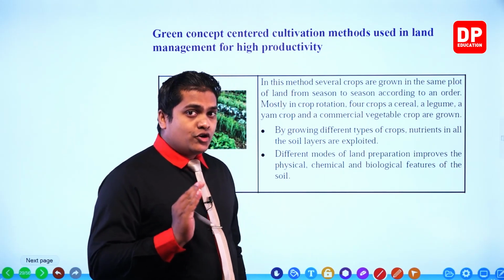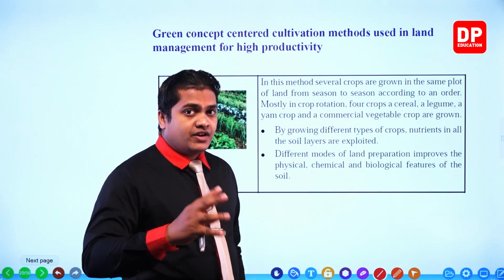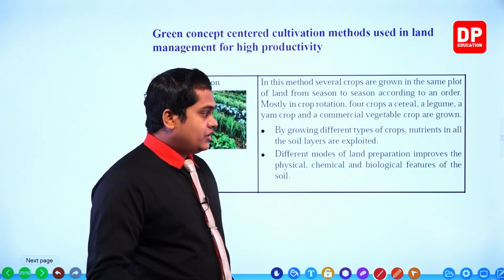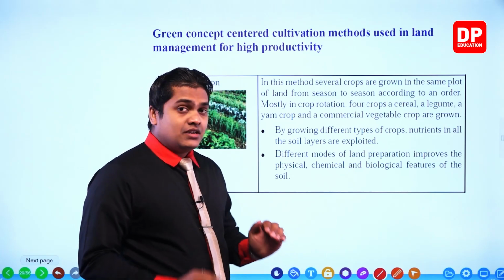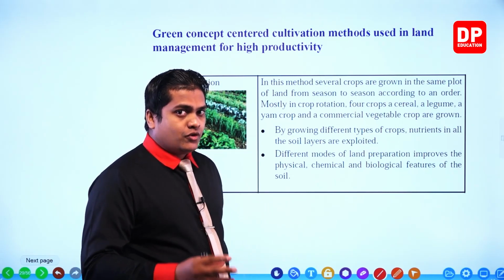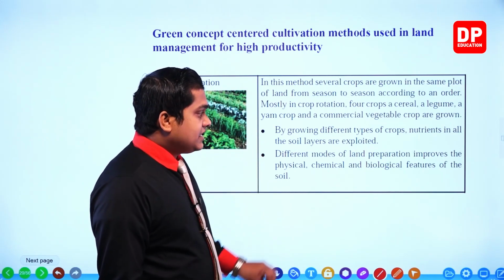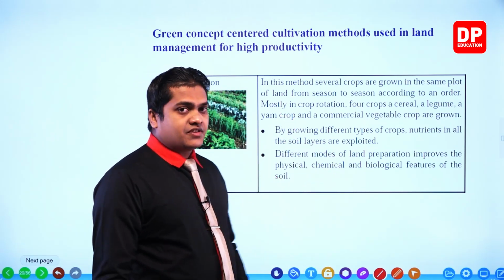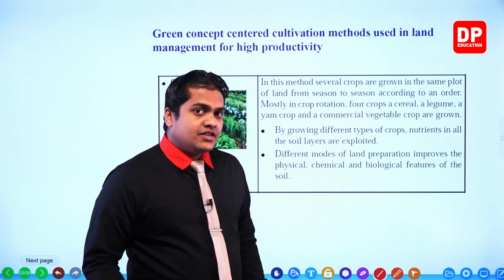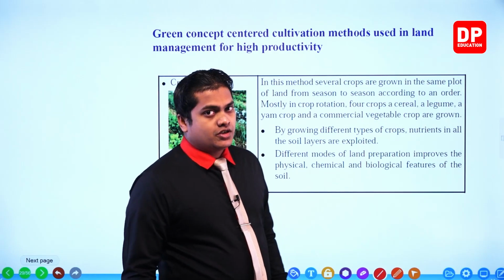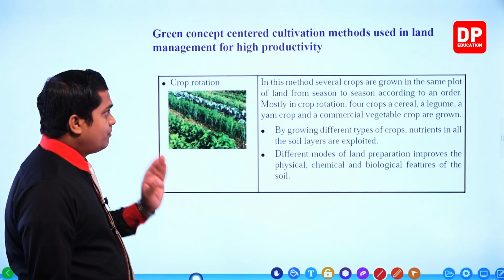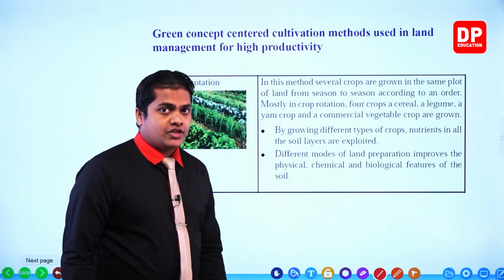Now we know that we are going to prepare the land according to different crops in different ways. So that means, my dear children, when preparing the land in different ways for the particular crop that we are going to grow, what will happen? The physical and the biological features of the soil are also going to improve. These features are also going to improve, my dear children. So these are the benefits that we can obtain from crop rotation.